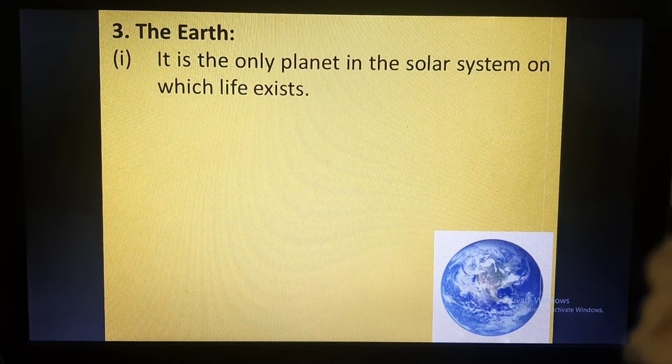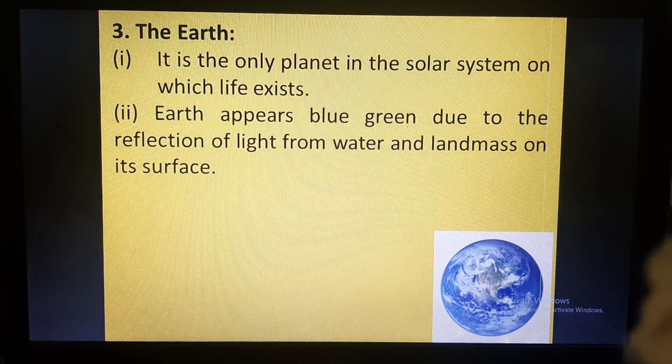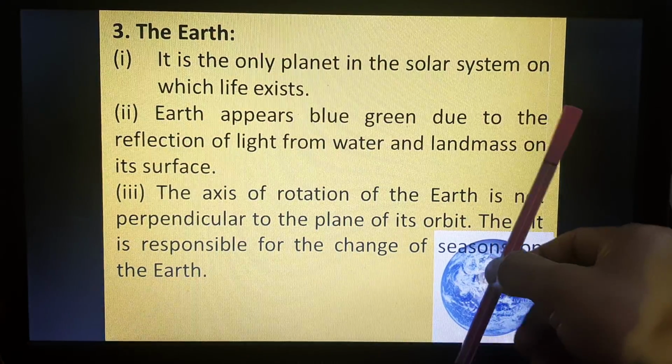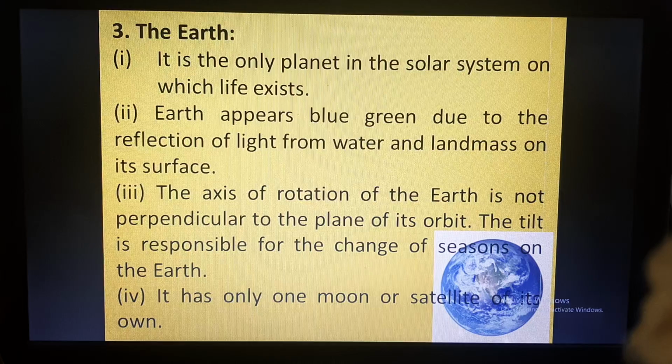Now we come to the Earth, which is called Prithvi. It is the only planet in the solar system in which life exists. Earth appears blue-green due to the reflection of light from water and landmass on its surface. The axis of rotation of the Earth is not perpendicular to the plane of its orbit. It is slightly tilted, and the tilted axis of the Earth is responsible for the change of seasons on Earth. It has one natural satellite, that is the moon. So Mercury has no moon, Venus has no moon, Earth has only one moon.